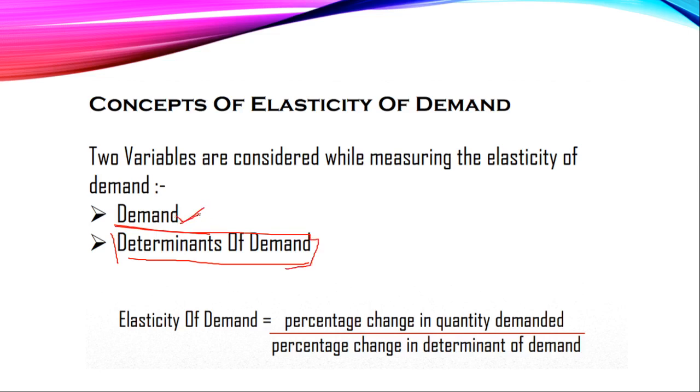On the basis of that, we have classified elasticity of demand into many types: price elasticity of demand, income elasticity of demand, and cross elasticity of demand. Elasticity of demand is percentage change in quantity demanded in the numerator and percentage change in the determinant of demand in the denominator. This determinant can be any factor that affects our demand.